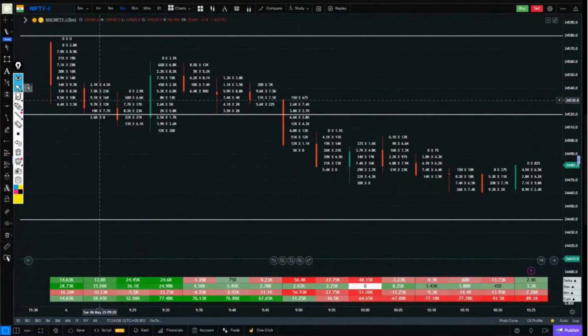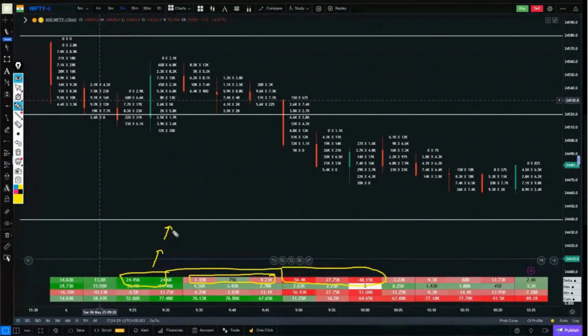Okay, so right now we are looking at two types of delta. Like this candle is 24,000, 24,000, 56,000, 27,000, 48,000. And then we are looking at the delta, which is only 9,750, just 1,000. Now it's a matter of both negative and positive combined. One type of candles are those whose delta is very high, and another type are those whose delta is very low.